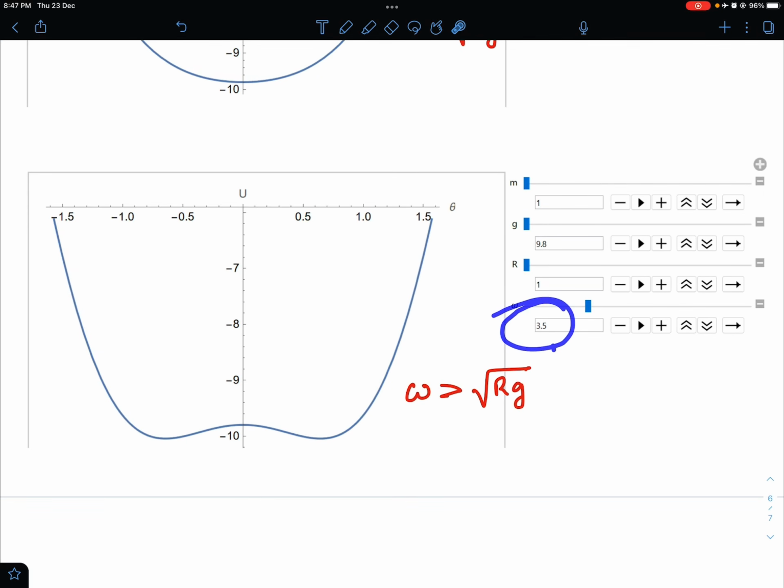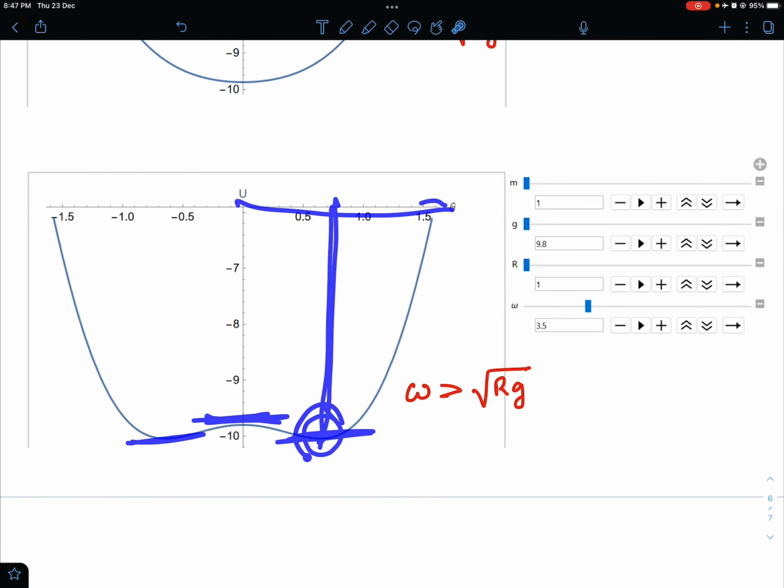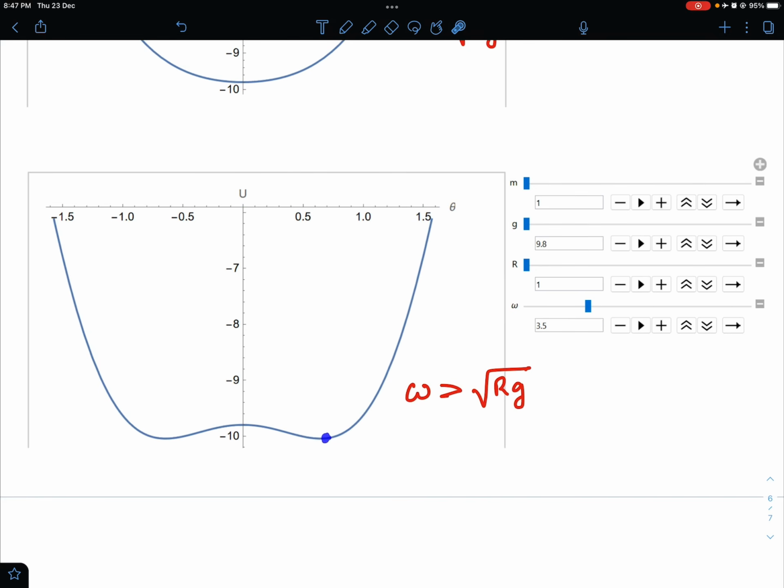I have taken omega equal to 3.5. So for neutral equilibrium it was 3.13, but here I have taken 3.5, and here you can see there is a peak, and valleys are coming here and here. So some theta, this is supposed to be in radians. At this theta we are getting the stable equilibrium, and oscillation is possible about this point. So I hope that's the resolution of the paradox.